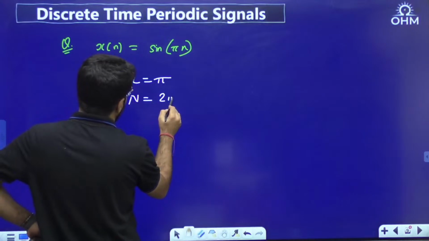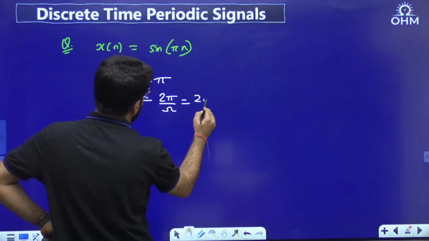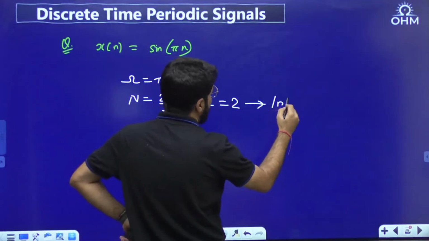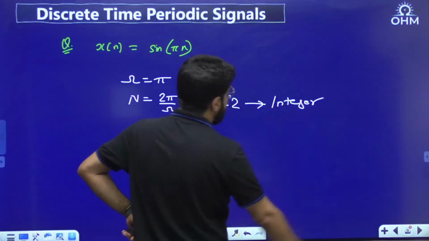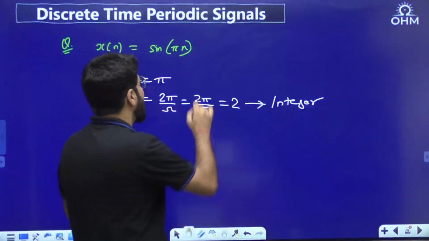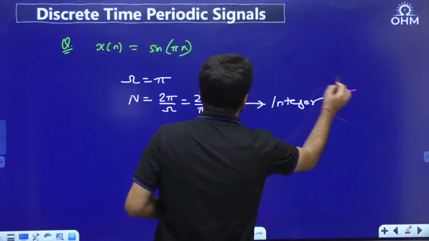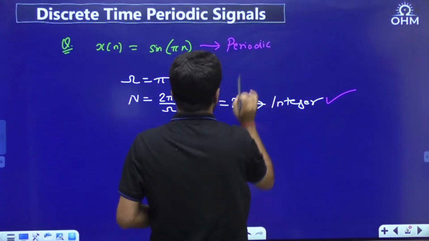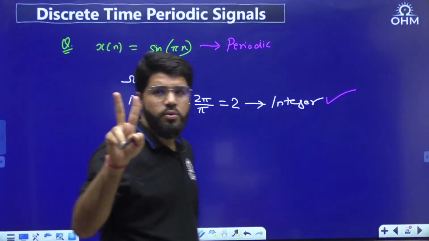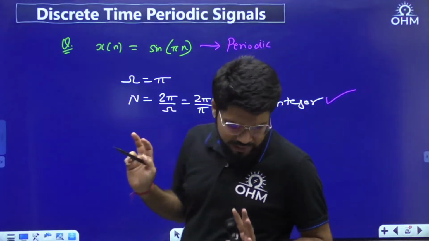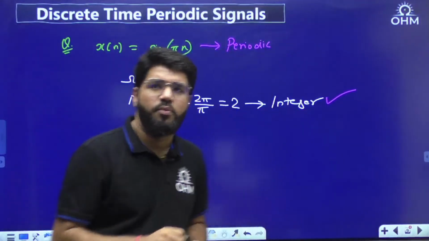So what can be the period now? 2 pi by omega, that is 2 pi upon pi, and that becomes clearly 2. It's a perfect integer, and hence this is a valid period, and the given signal is periodic with the period equal to 2. This one is periodic, no doubt.